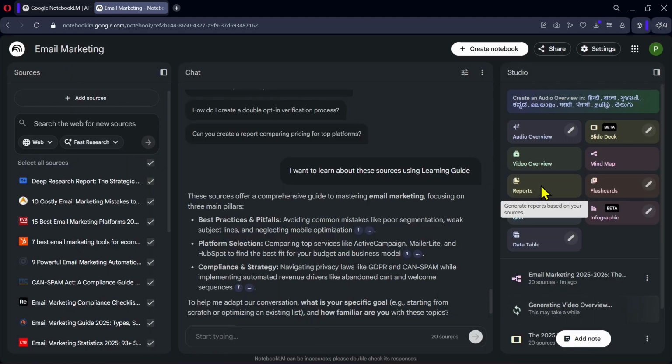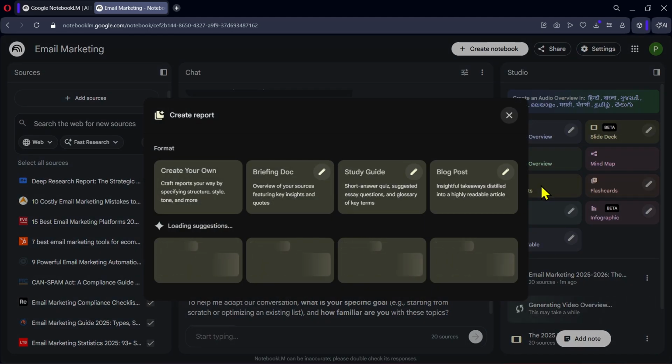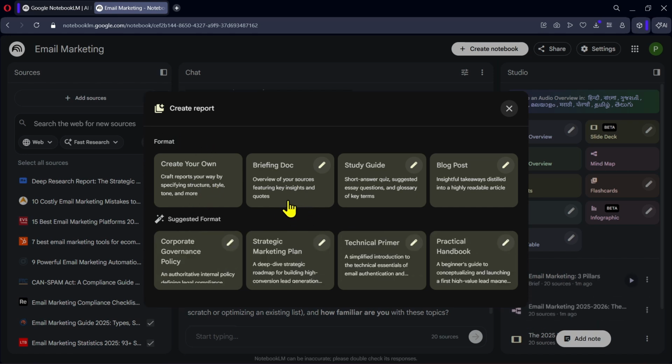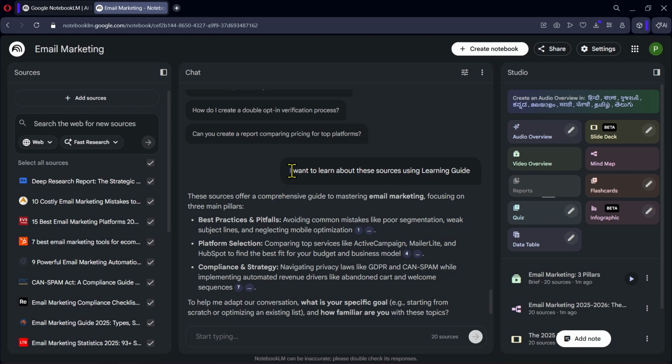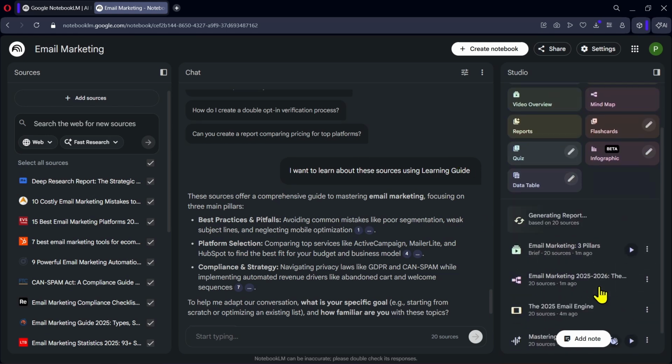Another useful feature is reports. Here, NotebookLM can generate structured documents based on your sources. You can create different types of reports, such as briefing documents, study guides, blog posts, or strategic plans. For this example, we will generate a briefing document. While our report is being prepared, you can see that our video is ready, so let's take a look.